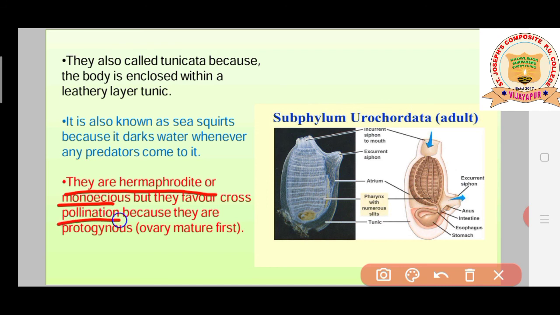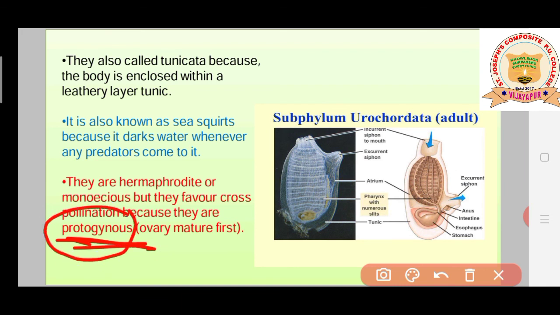What do you mean by cross pollination? Usually we see this cross pollination type of word in the plant groups. But why do we use it in the urochordata? Students, being bisexual, it cannot utilize its own gametes. Why is it so? Because they are protogynous. Protogynous is very important in the urochordata, students. What do you mean by protogynous? Protogynous is nothing but the ovary matures first.